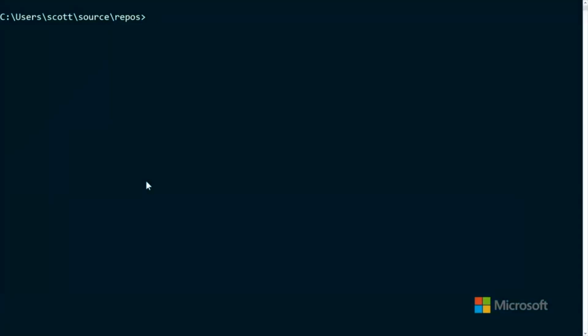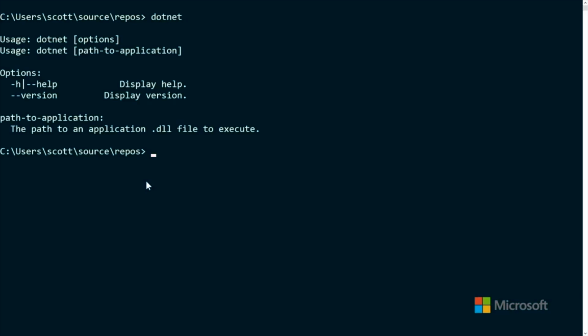Well, how do I know it worked? Okay, so go over to your command line and type dotnet --version. Oh, you already did it. Okay, well, I just typed dotnet by itself, so it actually shows that it exists. Otherwise you would have got some error. That's a good point.